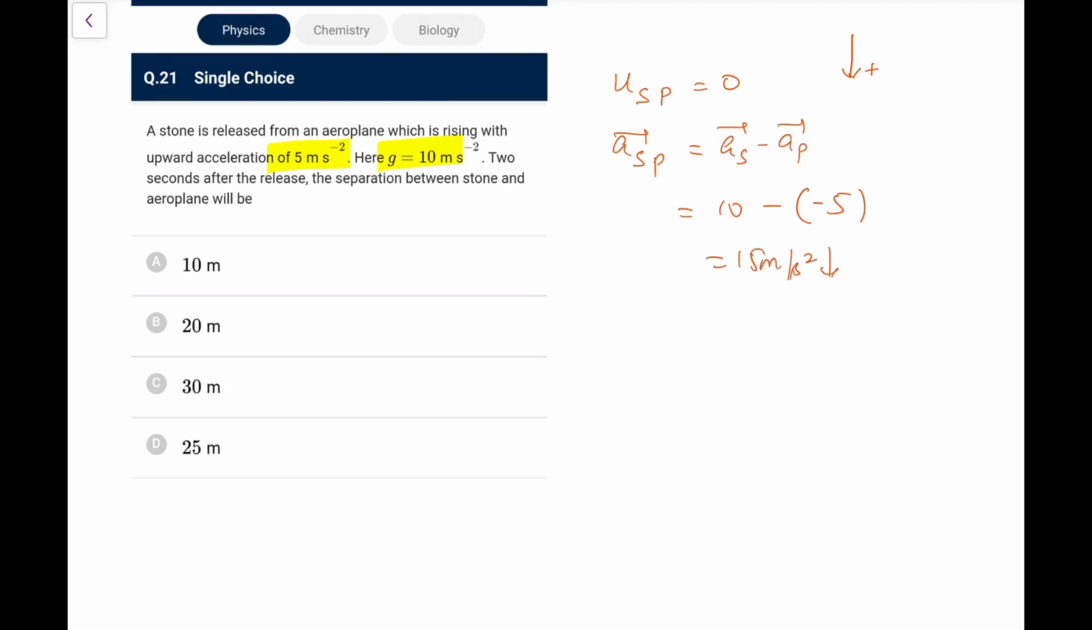Positive sign I have taken, and because it is going to remain constant, the separation delta y of stone with respect to plane, directly I can say, would be half into 15 into 2 square, that is 30 meters downward. That is going to be the separation. The stone with respect to plane will go 30 meters downwards.